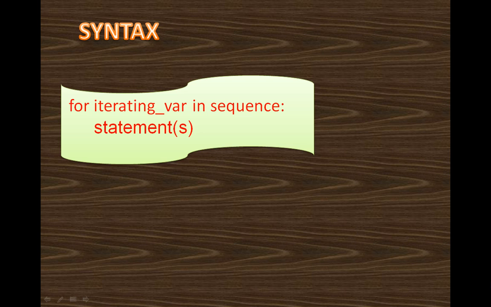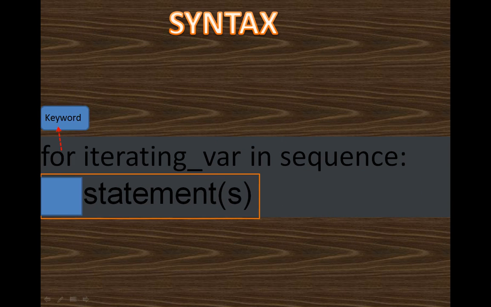Now let's explain this syntax. In this for loop, you have to start your statement with the word for. That is, for is your reserved word. This is a keyword which has a predefined meaning, or you can say whose meaning is known to the interpreter.